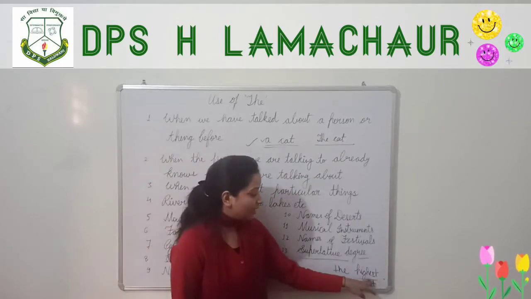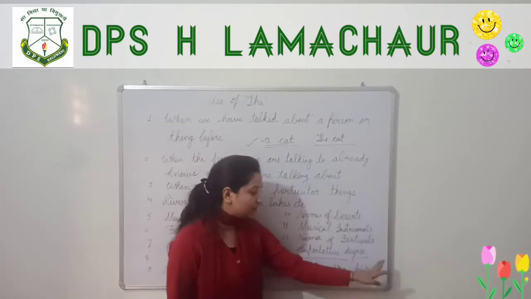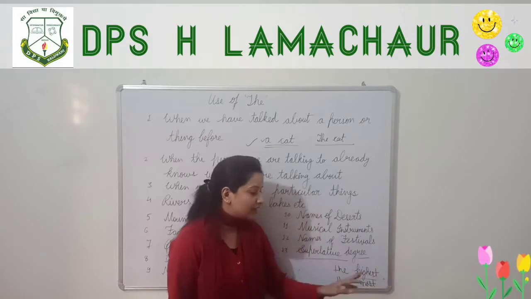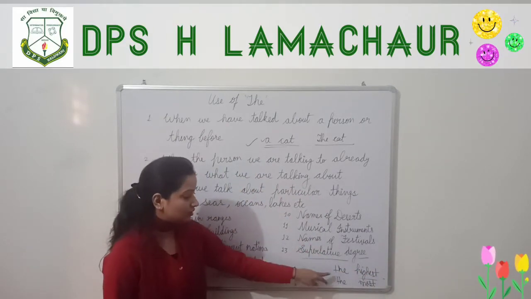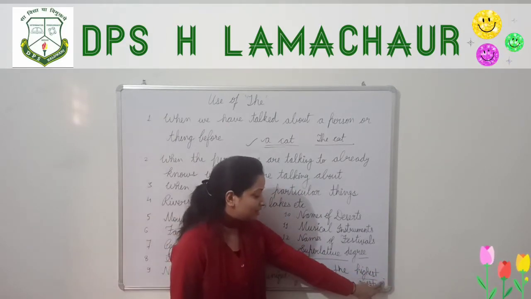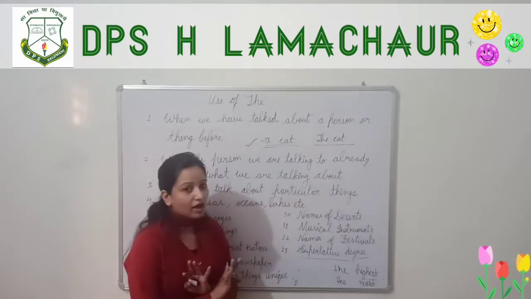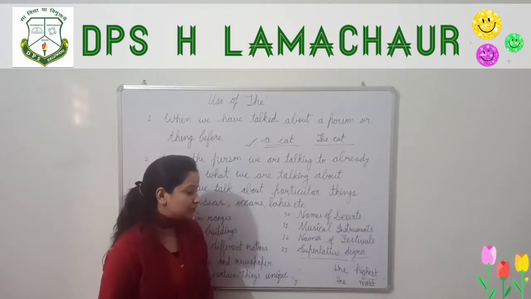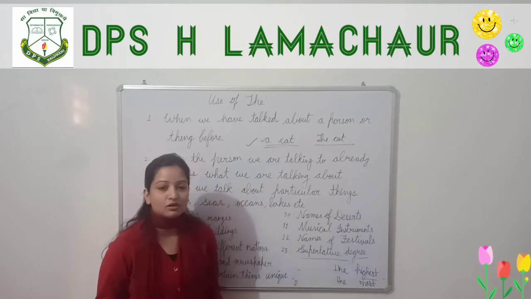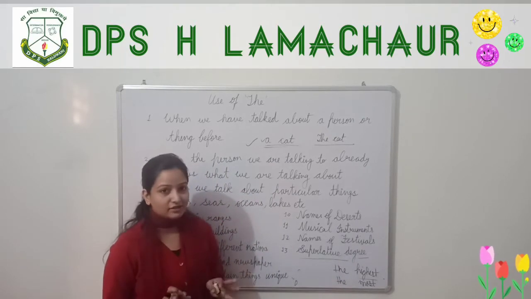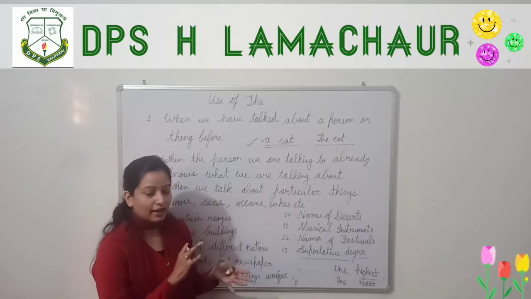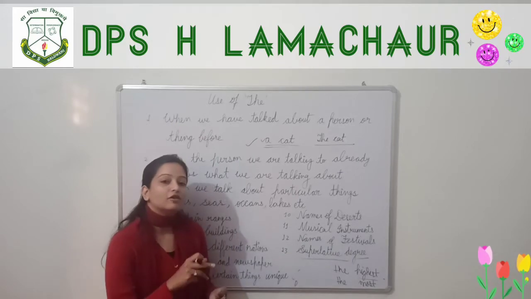The highest building. If there is the highest building, then only we are supposed to use "the." And if the sentence ends with highest only, then we are not supposed to use "the," because we cannot use "the" for the adjectives. We use "the," and all the articles, only for the nouns.